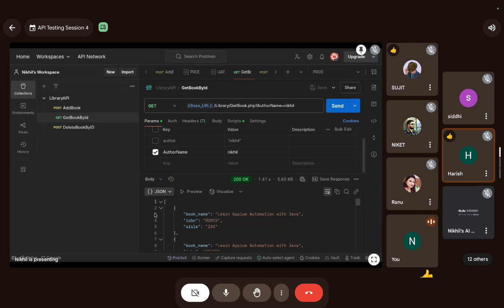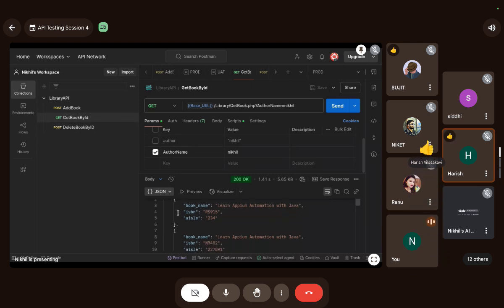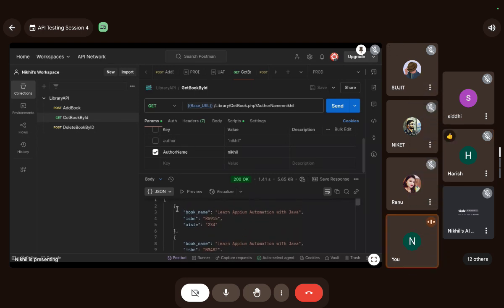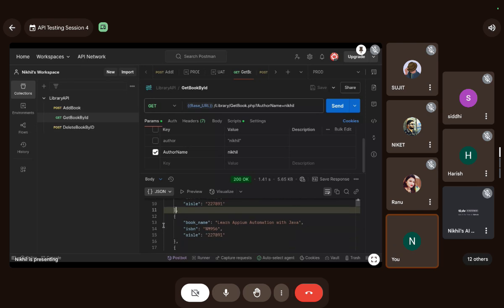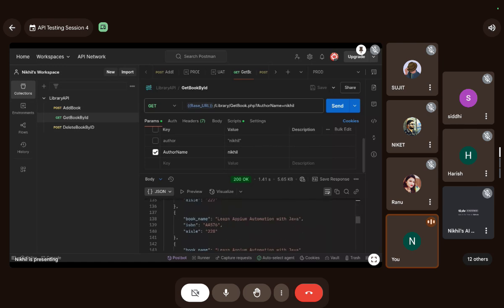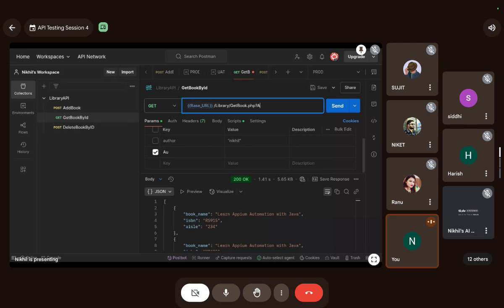See guys, this array has multiple JSONs inside it. The 0th JSON, first JSON, second JSON, third JSON, all of these are books. Let me do it by ID now.